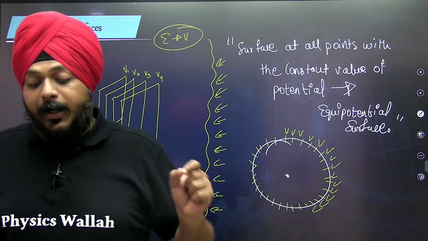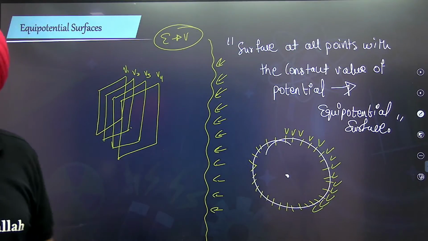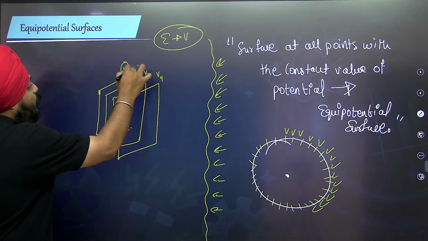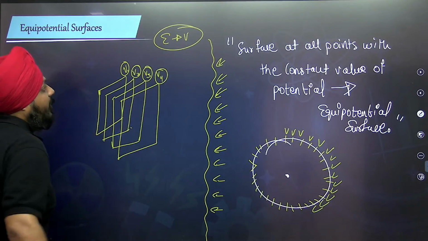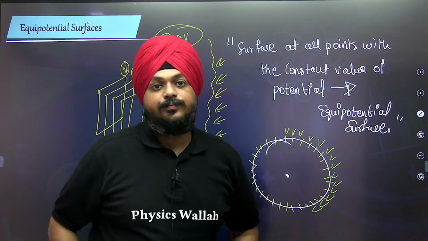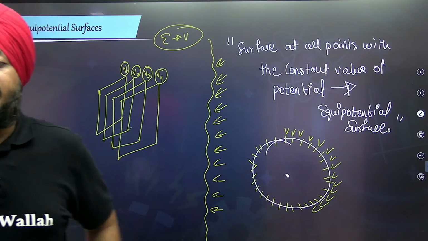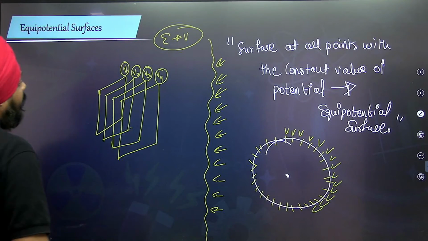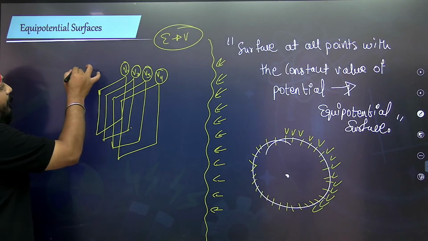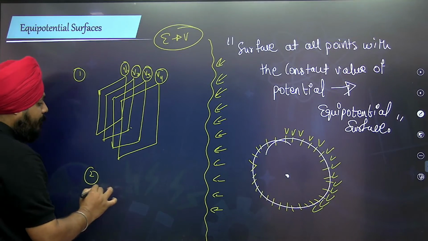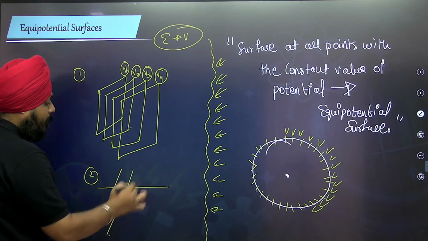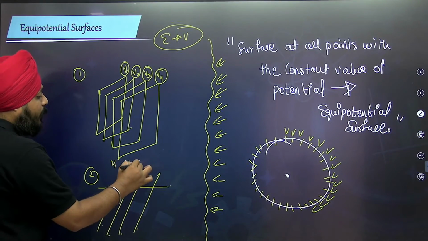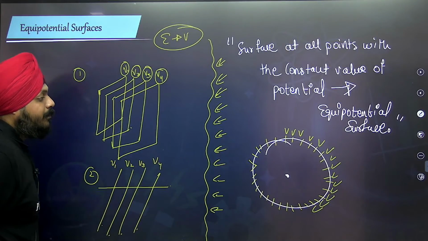At each point of that equipotential surface, the value is not going to change. For the first equipotential surface the value is V1 only, then V2 only, V3 only, and V4 only. The second type of equipotential surface appears this way. These are all equipotential surfaces with values V1, V2, V3 and V4.